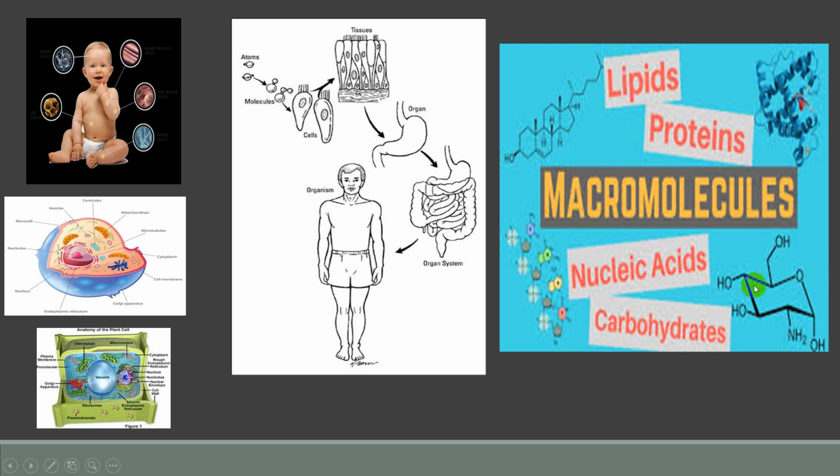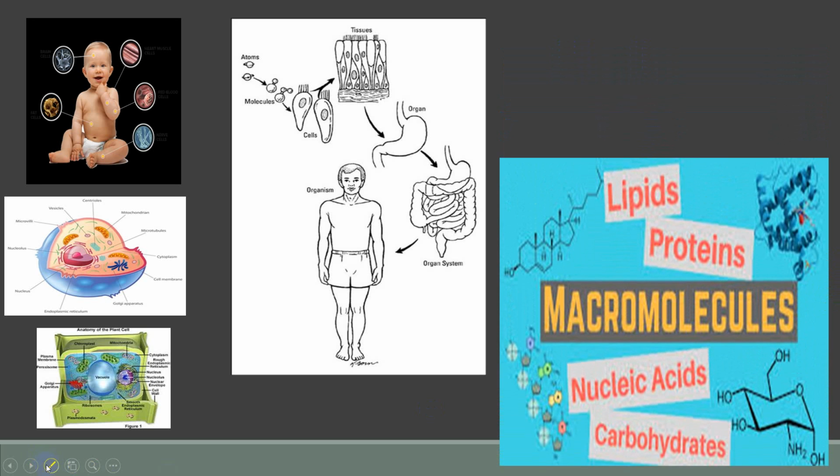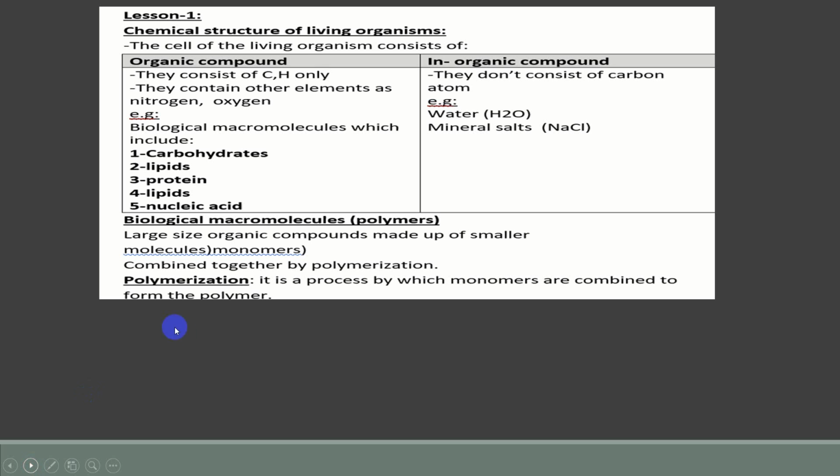So these four organic compounds are big molecules. As you see here, this is a nuclear structure inside the cell. This is a chemical structure inside the cell. Lipids are fat, protein, nucleic acid, and carbohydrates. Okay, so let's say that the chemical structure of the living cell consists of two things, as we said before: organic substance, carbohydrate, lipids, protein, and nucleic acid; and inorganic substance, which are water and sodium chloride or mineral salt.